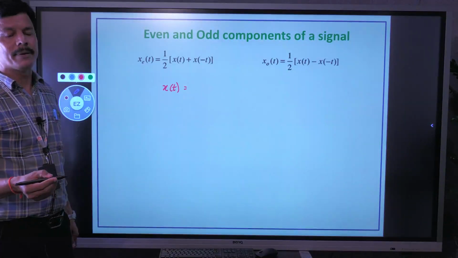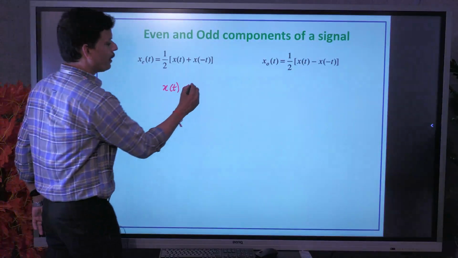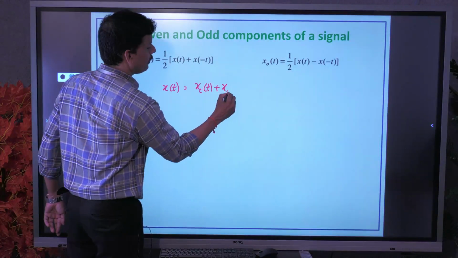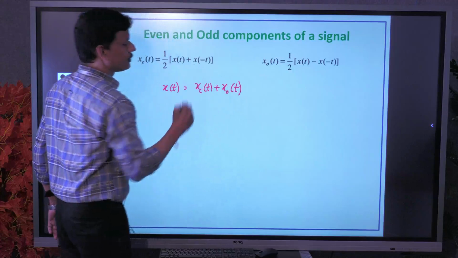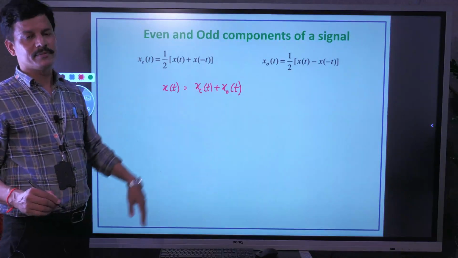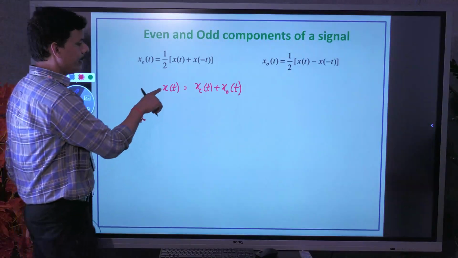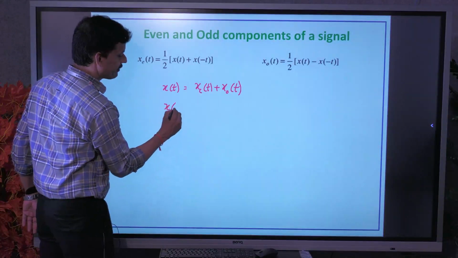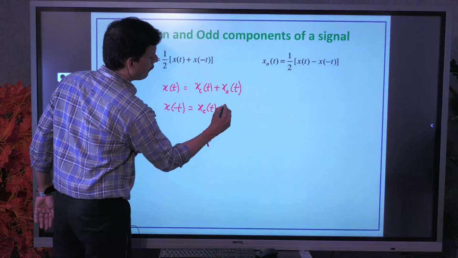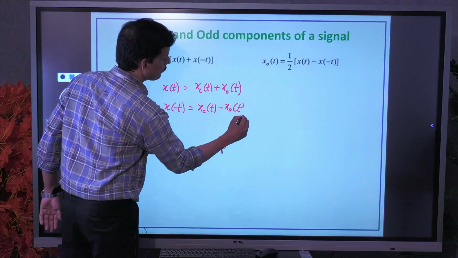Any signal can be represented as a sum of even part and odd part: xe of t plus xo of t. From this, you can easily find the even and odd parts of the signal by calculating x of t and its reversal signal x of minus t. It will be xe of t minus xo of t.